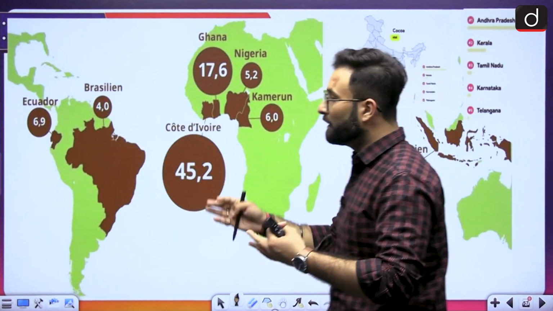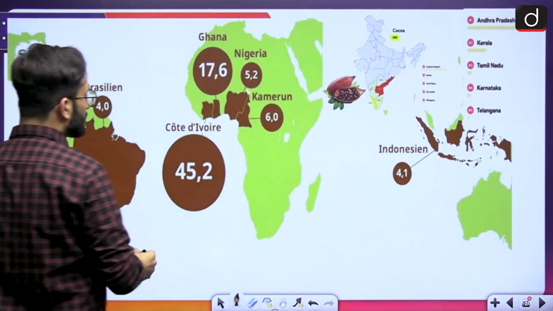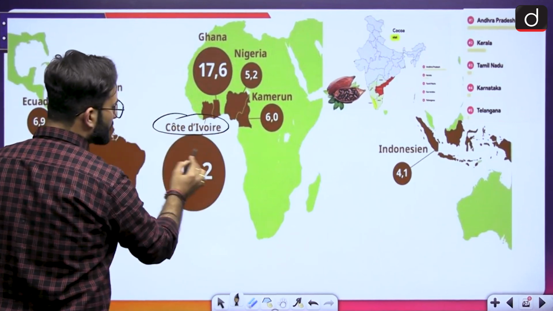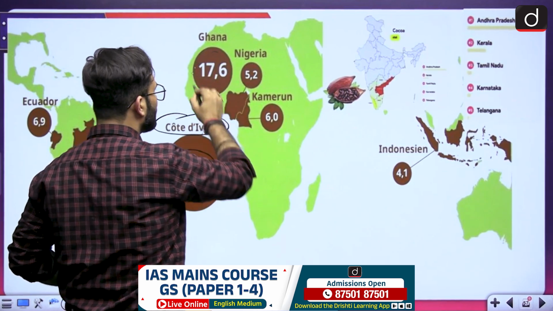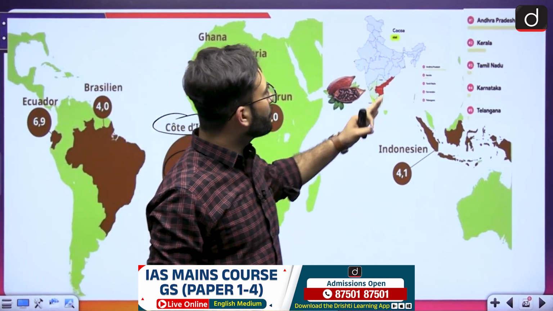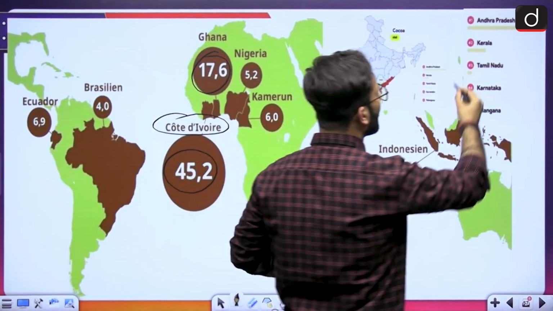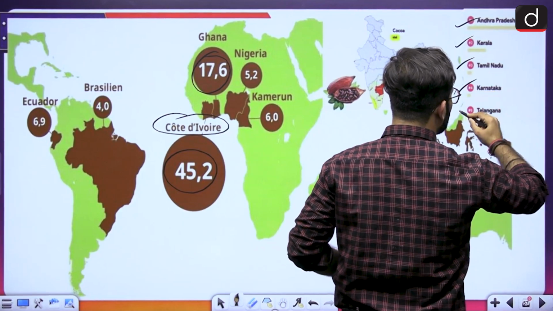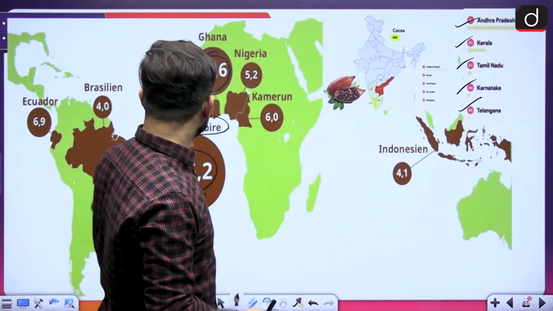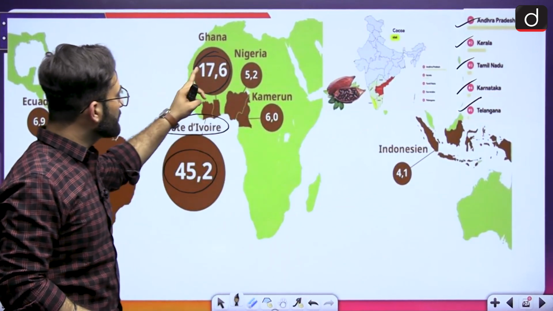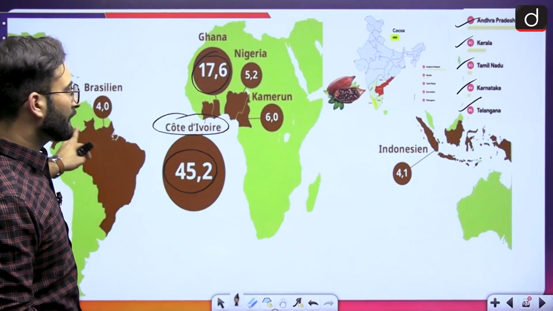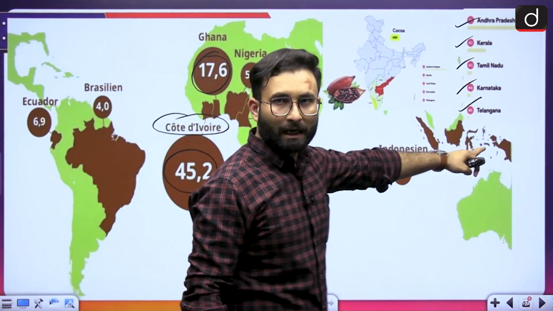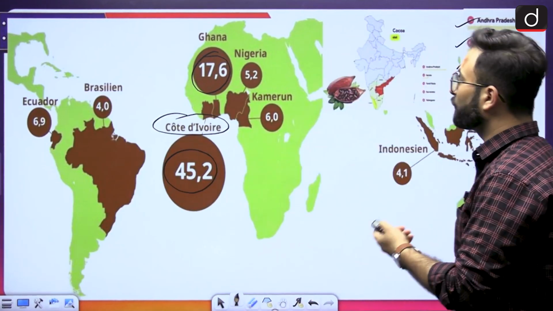So these are the regions which produce cocoa. Here you can say Cote d'Ivoire is basically 45.2% of the whole production, and Ghana is responsible for 17.6%. When we talk about India, these producers are there: Andhra Pradesh, Kerala, Tamil Nadu, Karnataka, and Telangana. The other areas where cocoa is produced are the African region, the Brazilian region, Ecuador, Indonesia, and the archipelago. So basically here we have cocoa production.